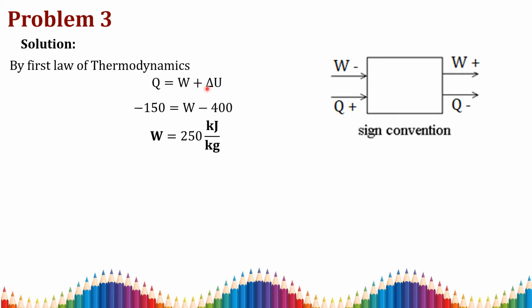So internal energy decreases, so minus 400 kJ per kilogram. By solving the simple equation of the first law of thermodynamics, we can obtain work done equal to 250 kJ per kilogram. Okay. Then our second question is, we need to state whether the work is done on or by the engine.